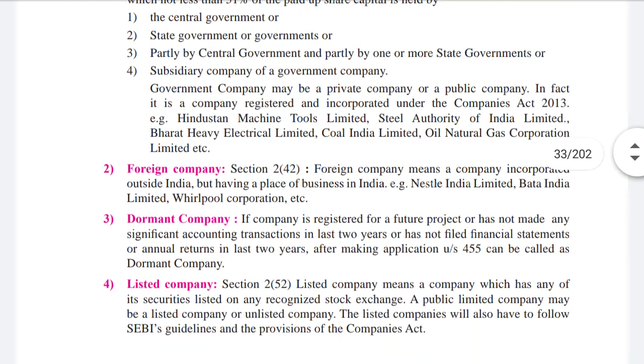A government company may be a private company or a public company. In fact, it is a company registered and incorporated under the Companies Act 2013. Examples: Hindustan Machine Tools Limited, Steel Authority of India Limited, Bharat Heavy Electricals Limited, Coal India Limited, Oil and Natural Gas Corporation Limited.